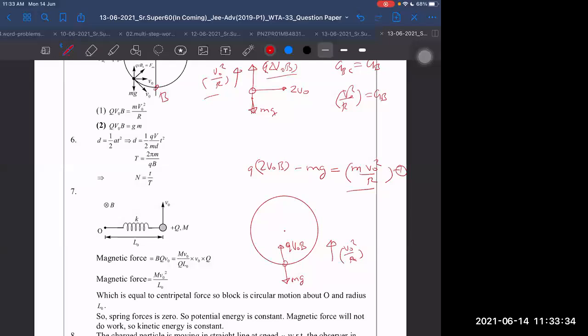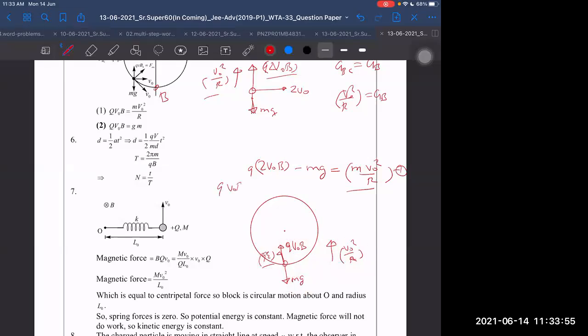Right? I told you that magnetic field may convert into electric field. So some other force should be acting, that is Q into E upwards. So Q into E plus Q into V naught B minus mg is equal to M into V naught square by R, because we cannot get this equation otherwise.